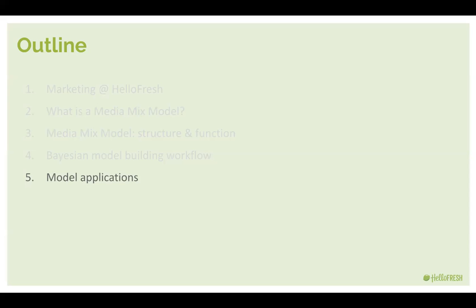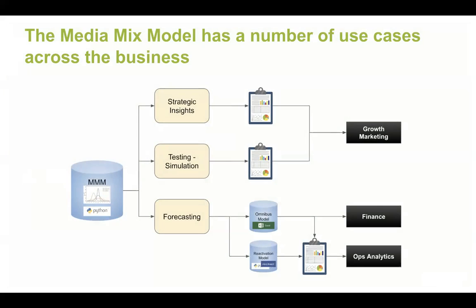So this is where we get into some of the applications that we found for this model in particular. There's a number of different use cases that we currently have for the model that include primarily strategic insights. So how well is our marketing working in total, and how is it working at the channel level? We also use the model in doing testing and simulation for some of our marketing activities. And we've also more recently begun using it as part of a forecasting pipeline that our stakeholders in finance and operations find helpful.